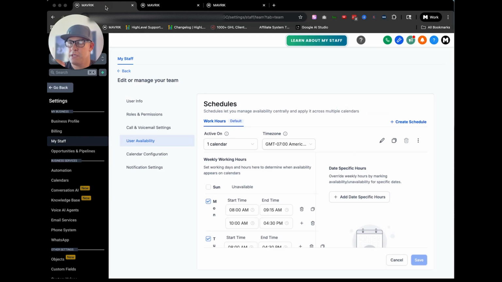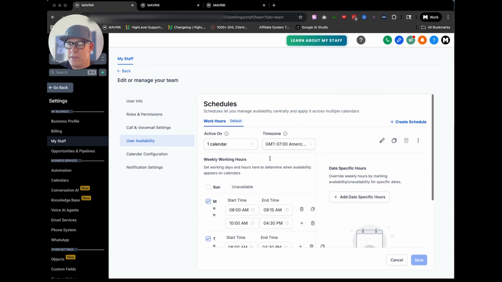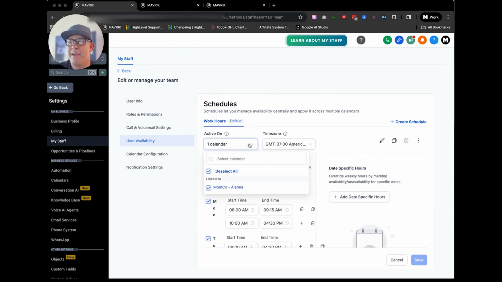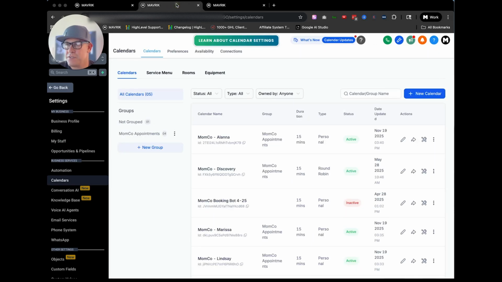So the user profile has availability, and this is where we found the issue, on the user, the staff, right? You go into users, pick the staff member, and in this case, they can choose their time. But right here, this is where we found we can solve everything. So I'm going to deselect all for right now, and this should say right here, apply this schedule to at least one calendar to use it. And that's the important thing.